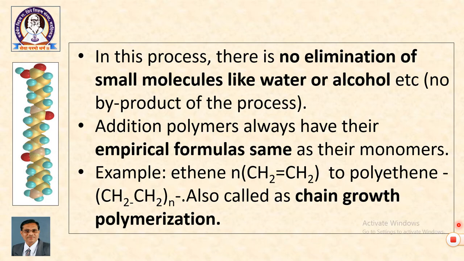Addition polymers always have their empirical formula same as their monomers. This is because monomers undergo polymerization just by addition. For example, this compound CH2=CH2 has an empirical formula which is the same as polyethylene because it undergoes addition polymerization. The reaction is also called chain growth polymerization.